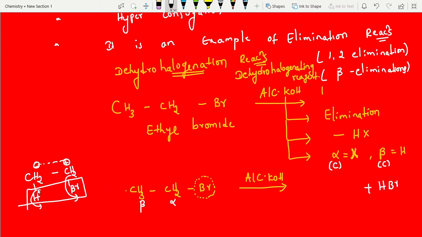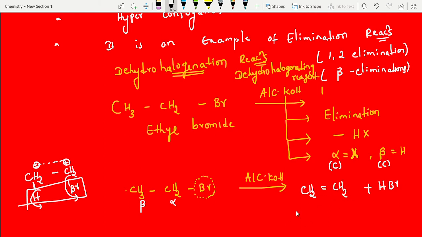So here, after losing hydrogen, who is taking the electron pair? Carbon. The negative charge is attained here. The bromine is going along with the electron pair, so you will get a positive charge on the carbon that gave it. Positive and negative are there, and a bond develops. A new bond develops. So what is this? Elimination.